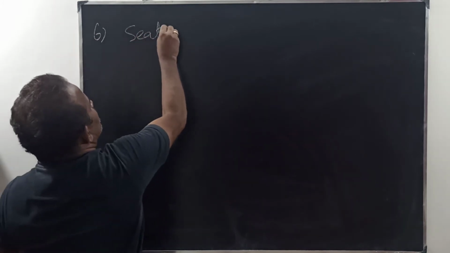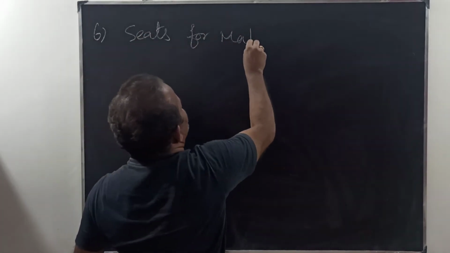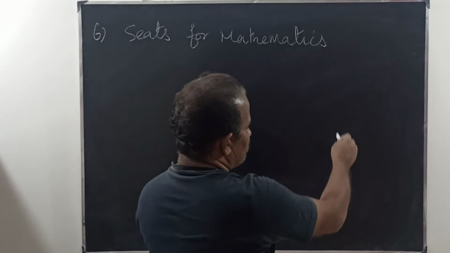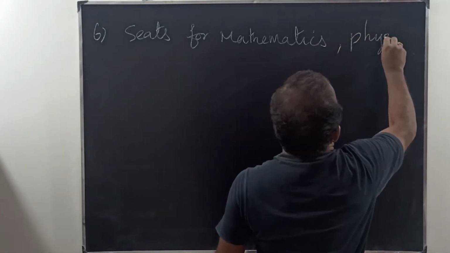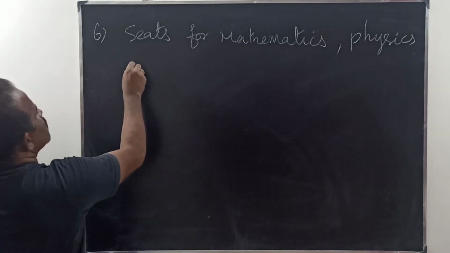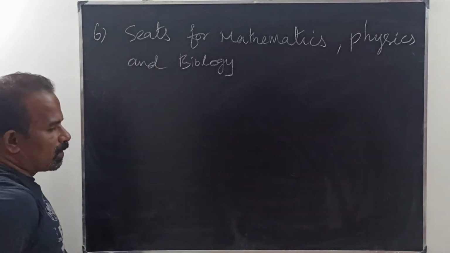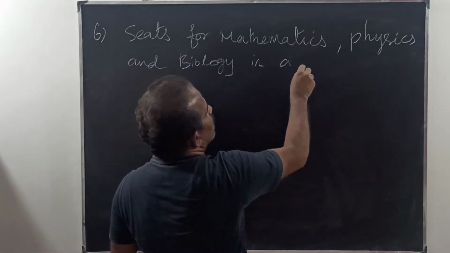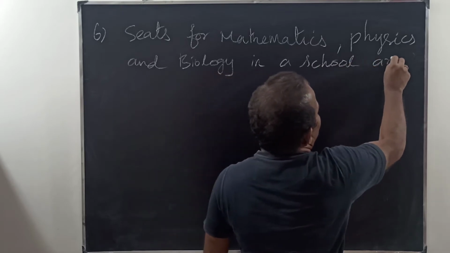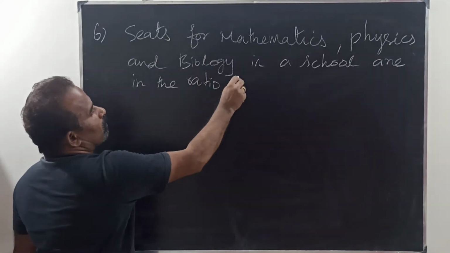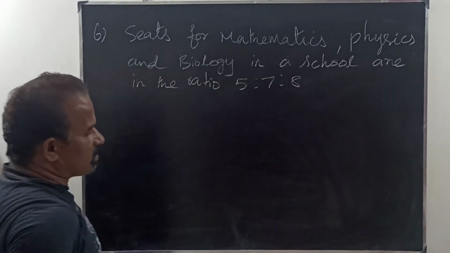Then question number 6 is, seats for mathematics, physics and biology in a school are in the ratio 5 is to 7 is to 8.